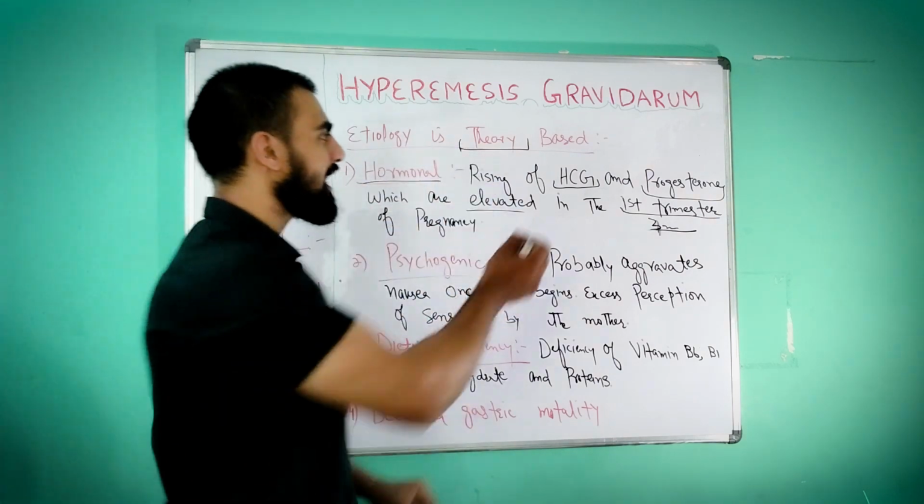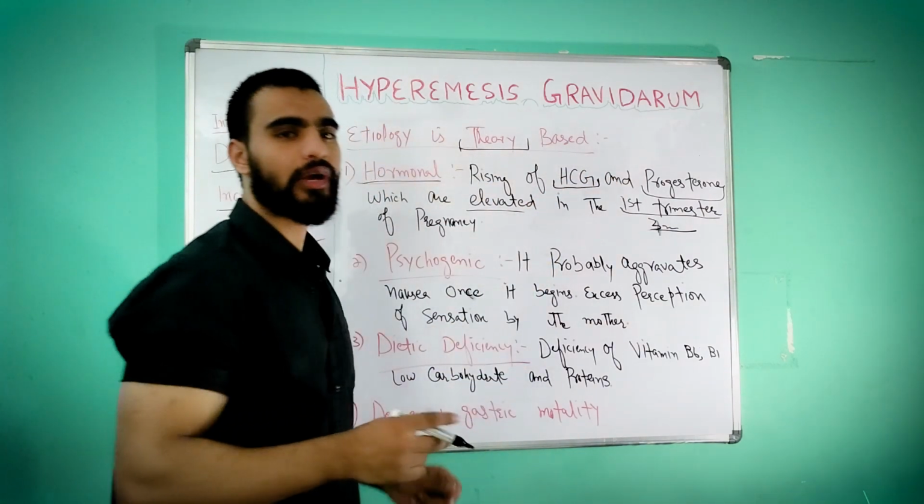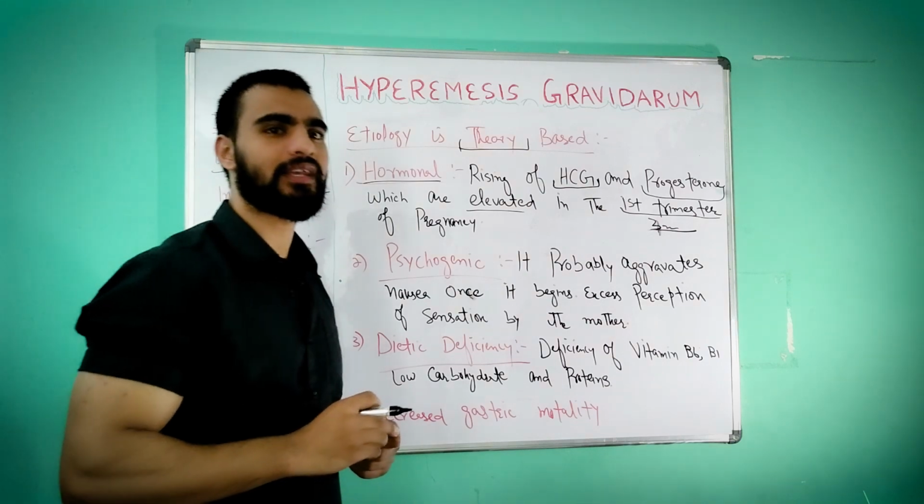So hormonal means, one is HCG, human chorionic gonadotrophin, which is released from the placenta, the chorion.